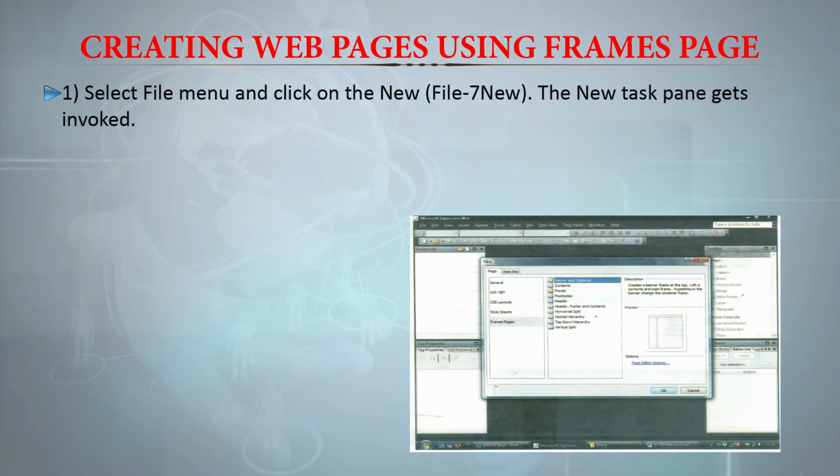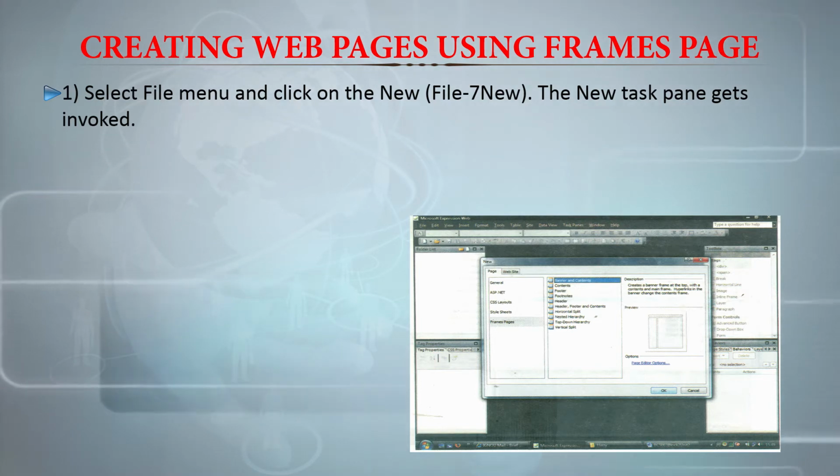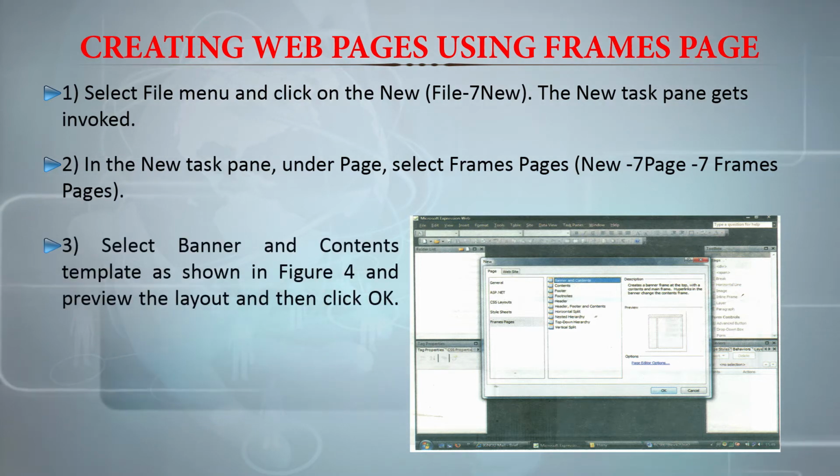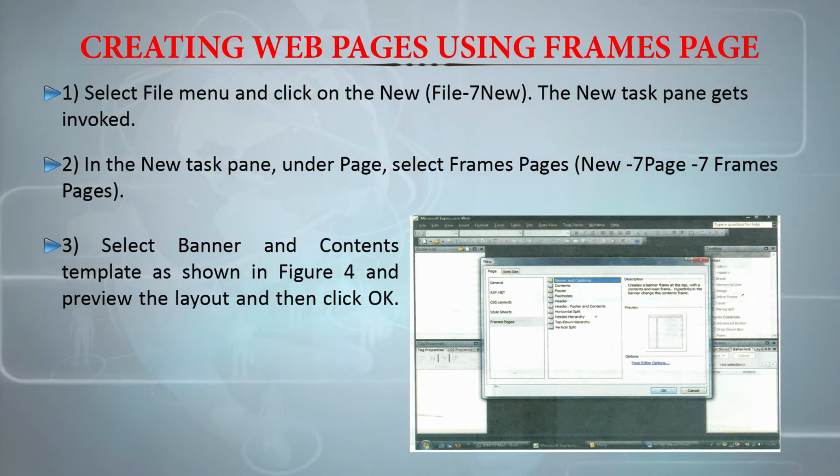So step 1 is that you select the File menu and click on New file. Then the new task pane gets invoked. In the new task pane, under Page, select Frames Pages. So first when you selected New, from there you selected Page, and from there you selected Frames Pages. This is the second step. The third step is that you select banner and contents templates as shown in the image, and you preview the layout and then click OK.